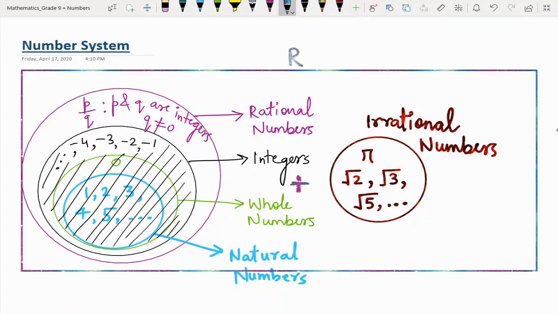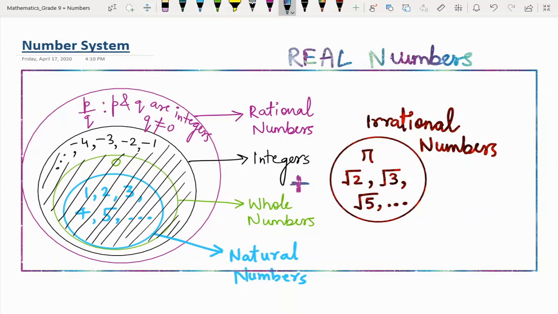But why these are irrational numbers? How to categorize a number as irrational or a rational number? If you are still confused with the definition of rational and irrational numbers, I am going to explain these numbers in detail after finishing this concept of number system.